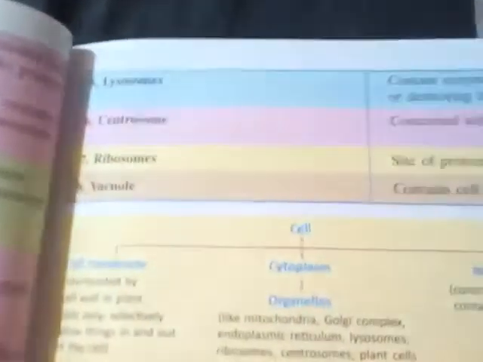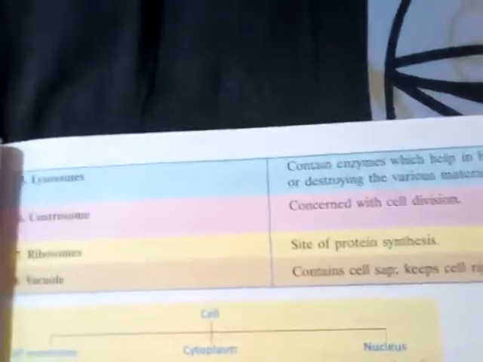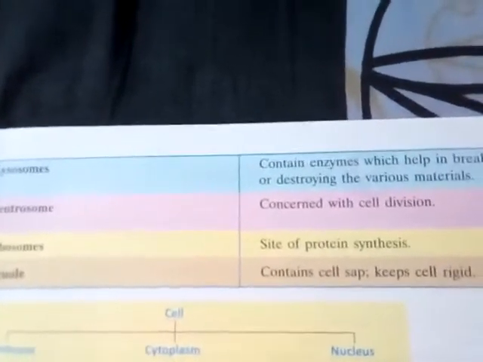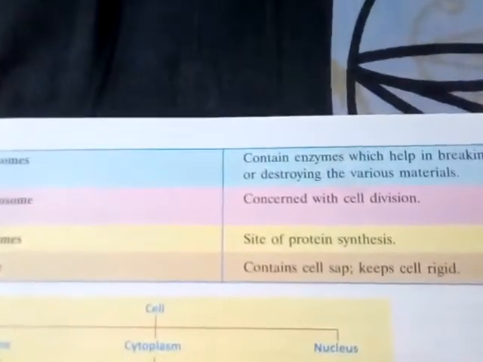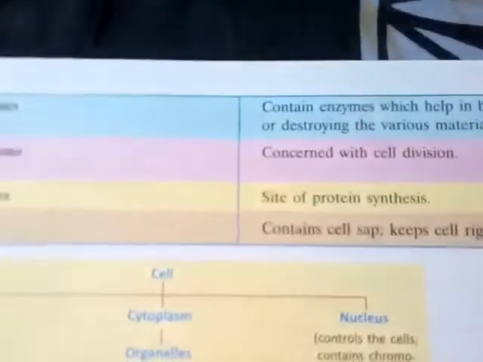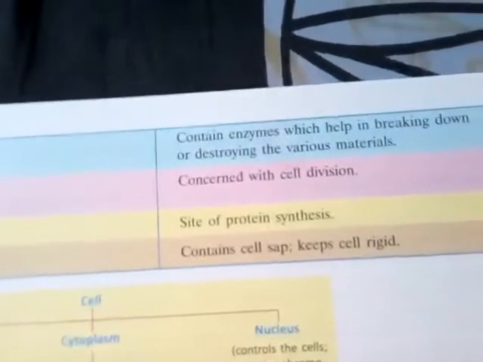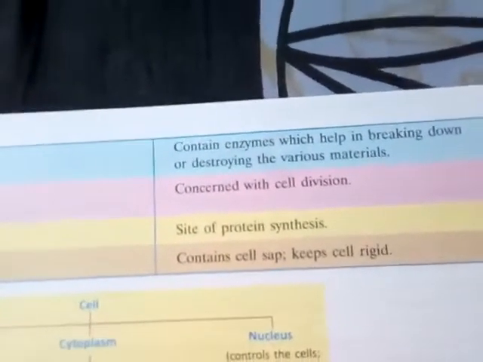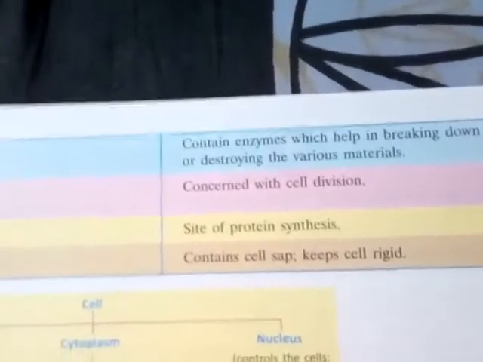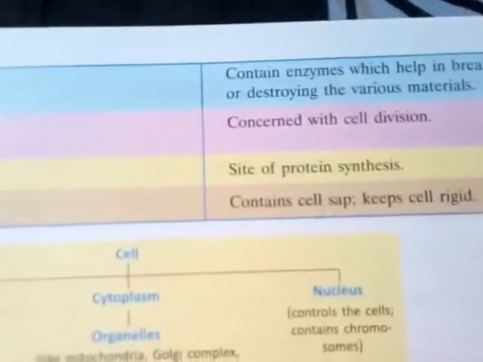Now coming to lysosomes. Lysosomes are also called the suicide bag. Why is it called the suicide bag? It contains enzymes which help in breaking down and destroying various materials. That's why it is called the suicide bag, since it helps in breaking down or destroying various kinds of material.